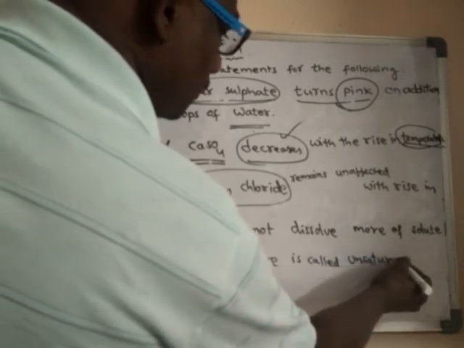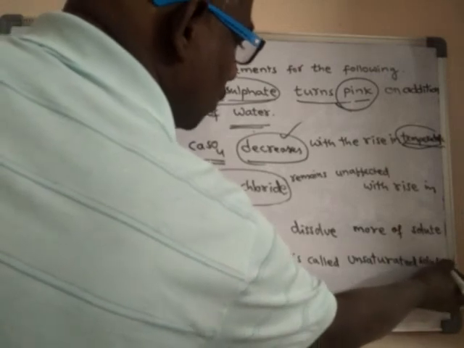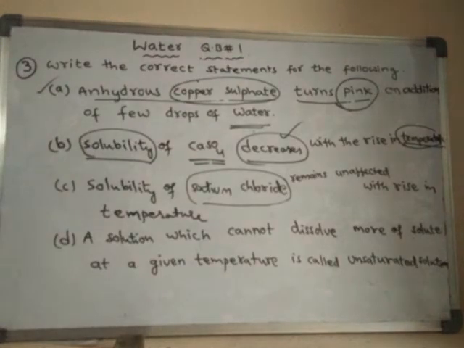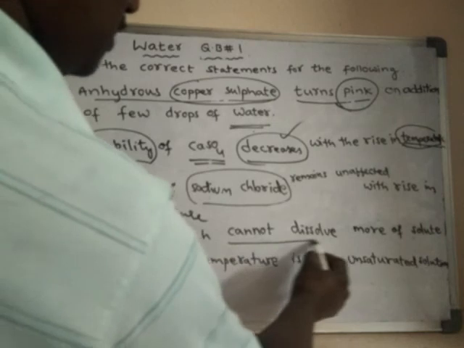This is wrong. In the previous video we learned about unsaturated solution. So here, it cannot dissolve more.